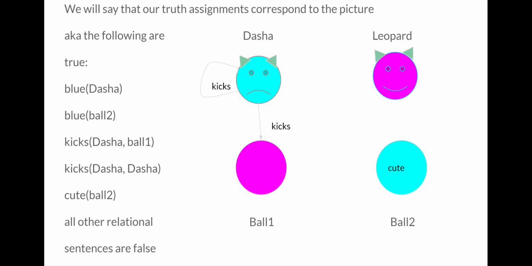So we've established in relational logic exactly what a truth assignment is and how that corresponds to the Herbrand base. Let's use an example that is hopefully a little more intuitive. And in this case, we're going to say that our truth assignments correspond to the picture you see here.